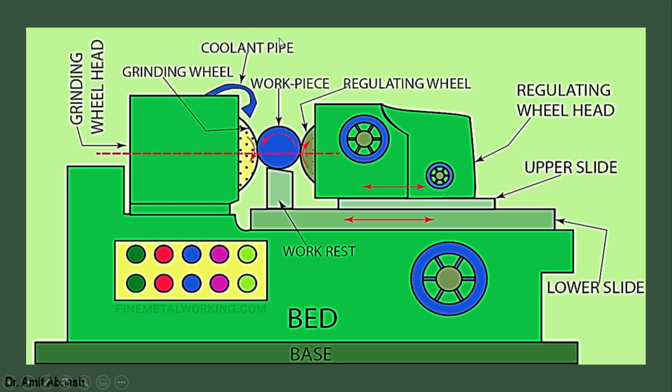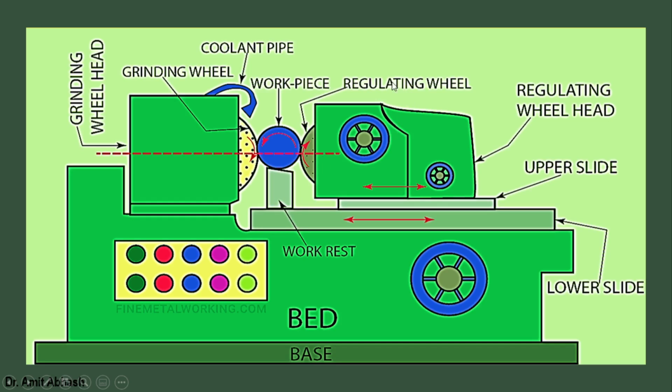A coolant pipe is used to cool the workpiece, since multi-point cutting edges are involved here. That's why a large amount of heat will be generated, which may soften the workpiece, so that there will be excessive friction and sticking will take place, which may reduce the effect of machining overall. So we should take care of these things also. This is the bed of the grinding machine, and this one is the base of the grinding machine. This is a lower slide. It will slide to control the feeding of the workpiece.